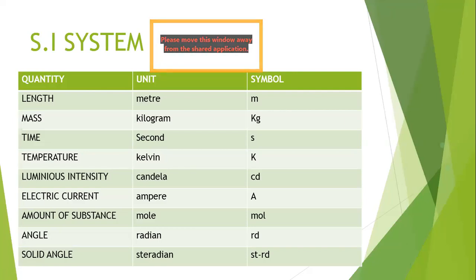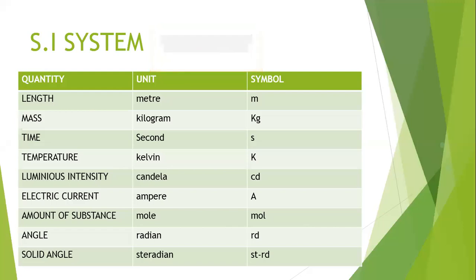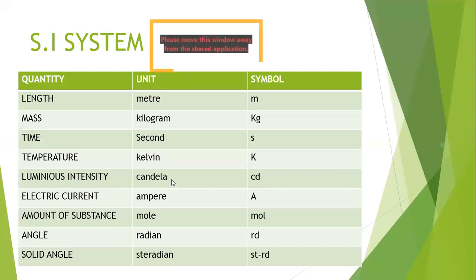Till 10th standard we only measure angles in degrees, but actually the unit of angle is radians. And for solid angles, the unit is steradian.